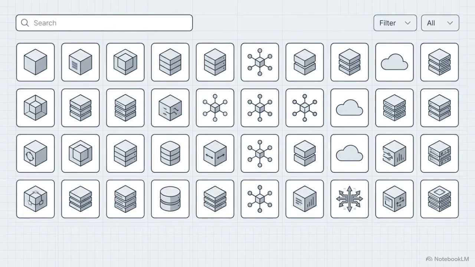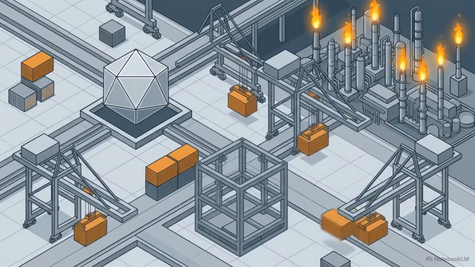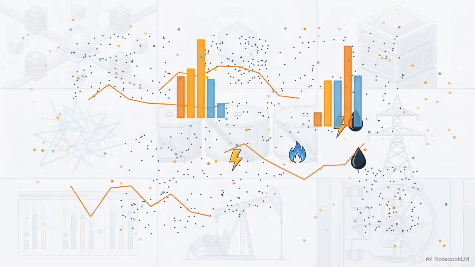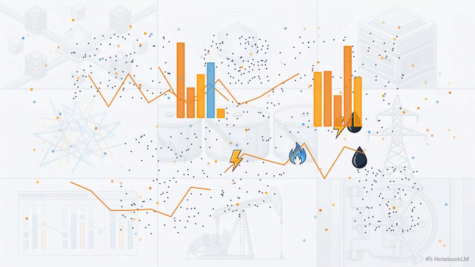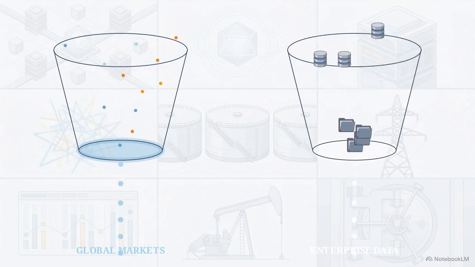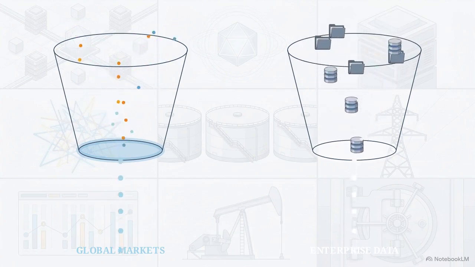To test the limits of this architecture, we have to look at the global energy and commodities market, one of the most fragmented and high-volume data environments in existence. This market serves as a high-stakes benchmark. If a single protocol can unify these chaotic global feeds, the same architecture can manage a company's internal data with the same precision.